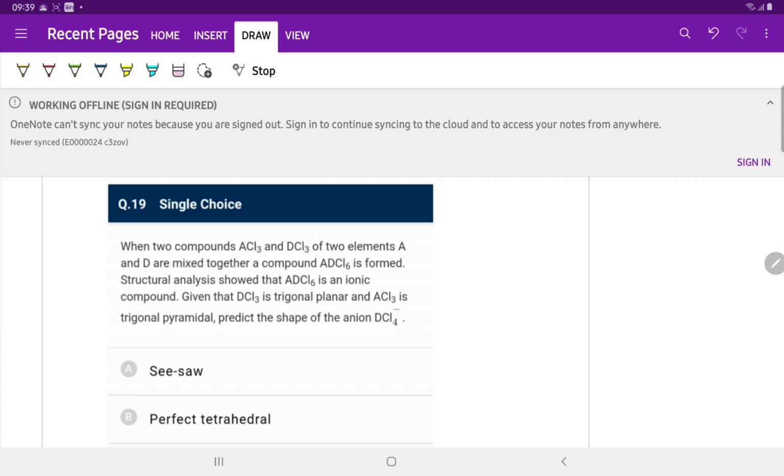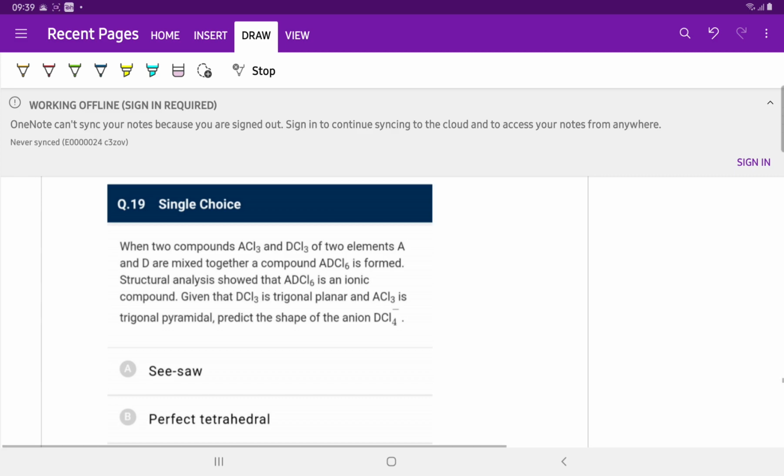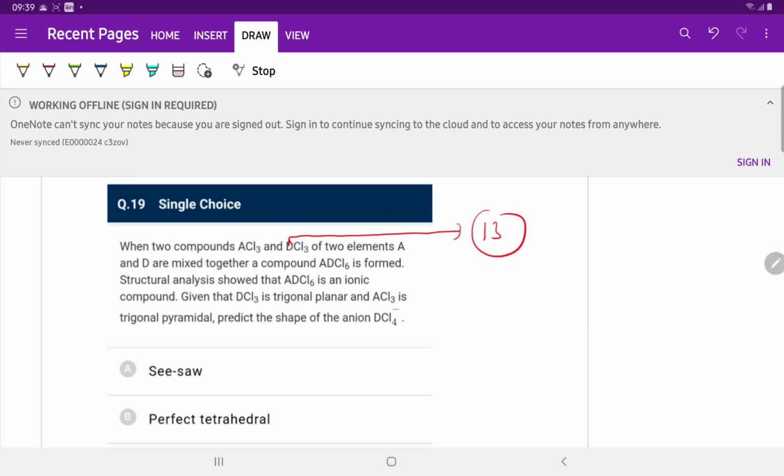Question number 19. Two compounds ACl3 and DCl3 of two elements A and D are mixed together, and a compound AdCl6 is formed. Structure analysis shows that AdCl6 is an ionic compound. Given that DCl3 is triangular planar, D is an element of group 13, and ACl3 is trigonal pyramidal, so A is an element of group 15.